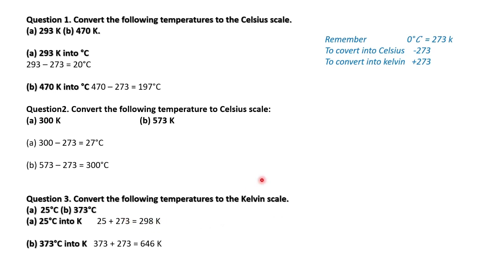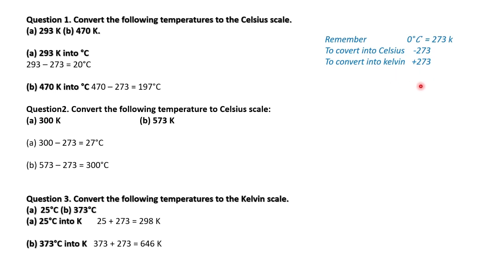So we add 273: 25 plus 273 is 298, 373 plus 273 is 646. So we should remember 0 degrees Celsius is equal to 273 Kelvin. To convert into Celsius we subtract 273 and to convert into Kelvin we add 273.